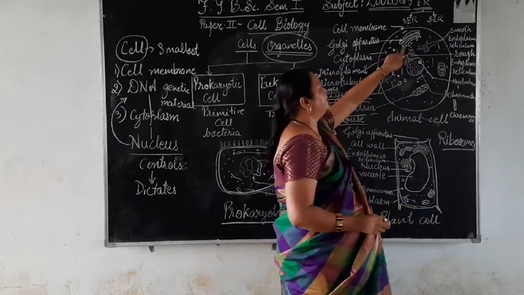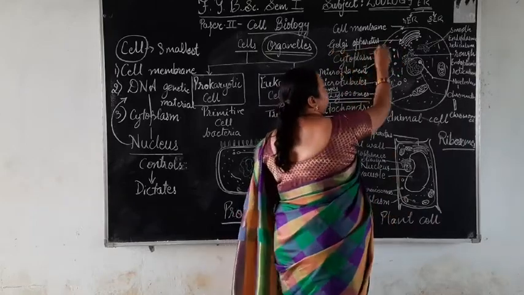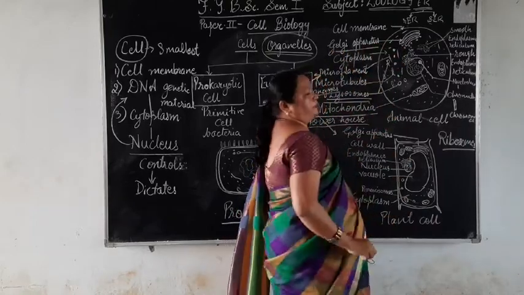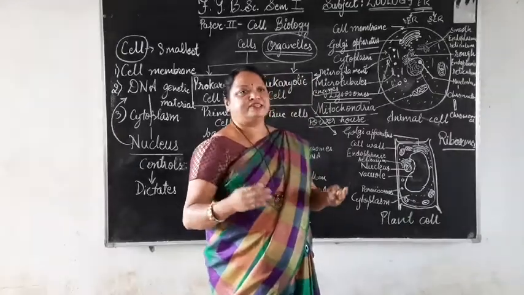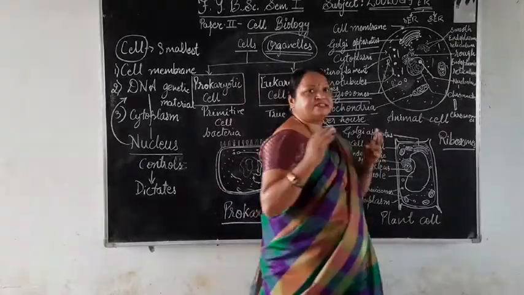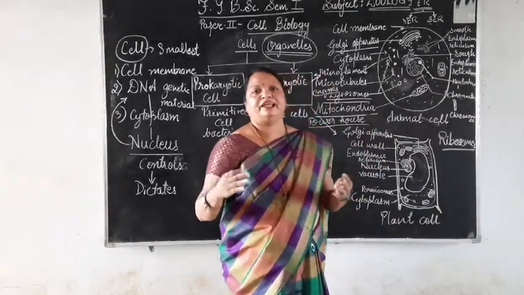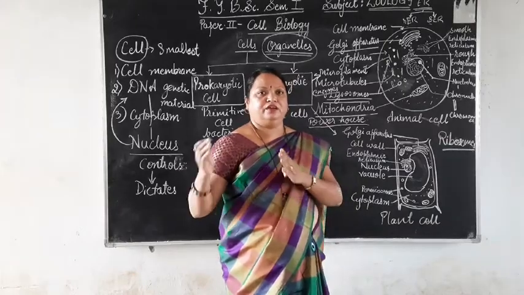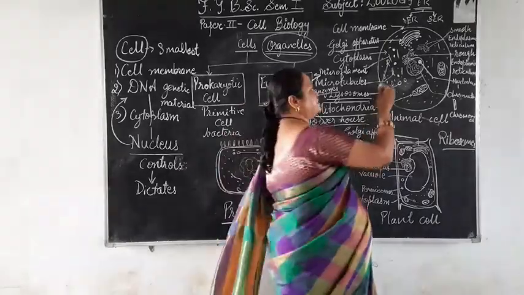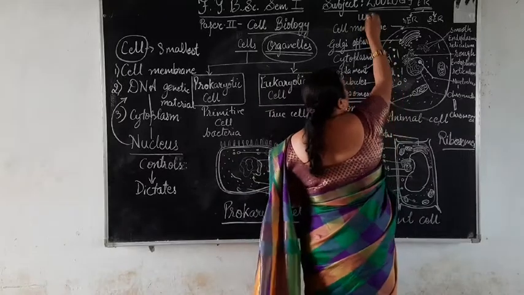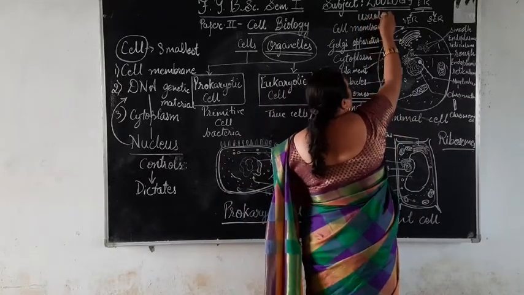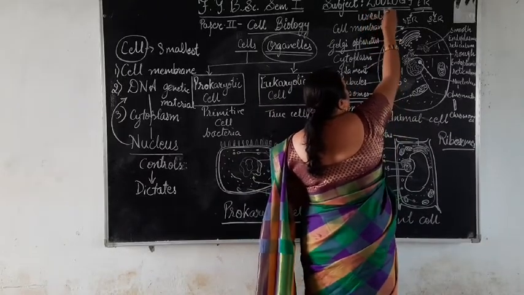The next organelle is the Golgi apparatus. This Golgi apparatus customizes the proteins in such a form that the cell can use them as they are, that is, it is customizing them into a usable form.